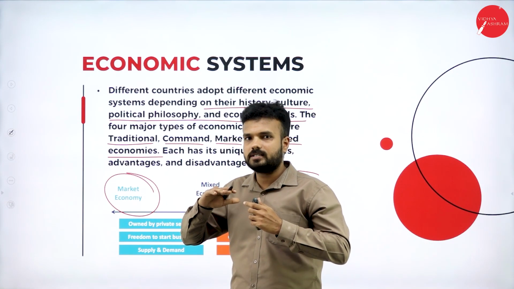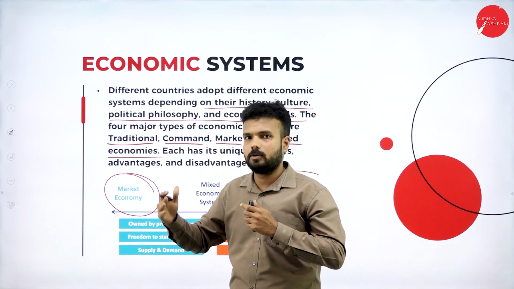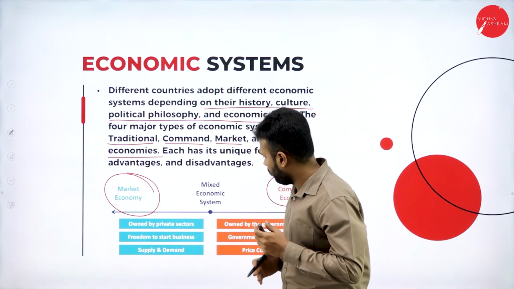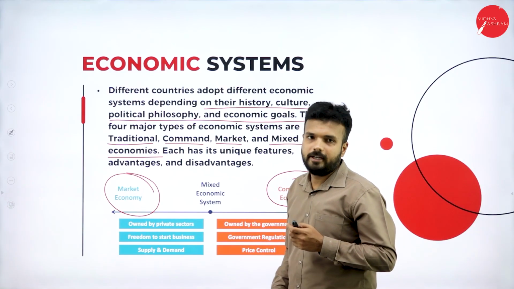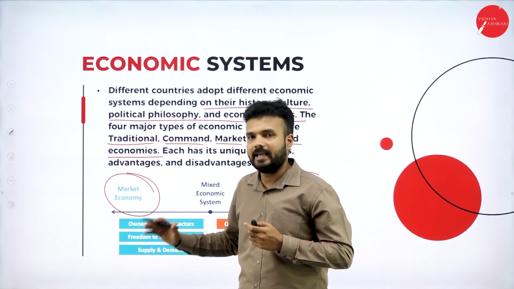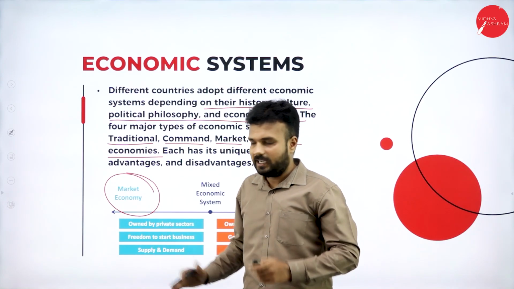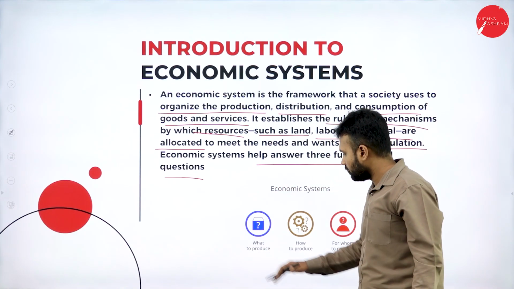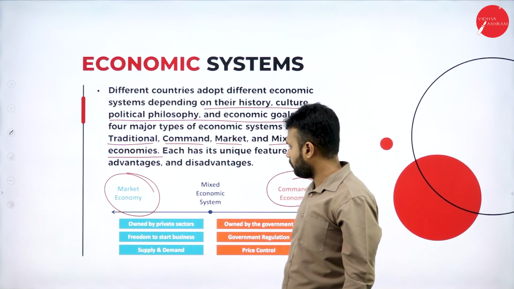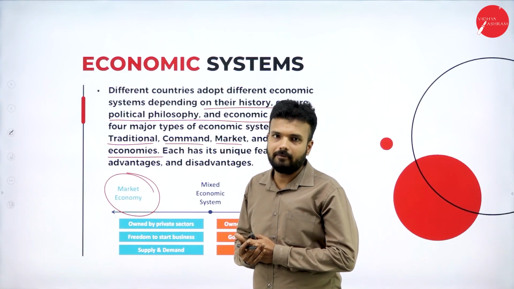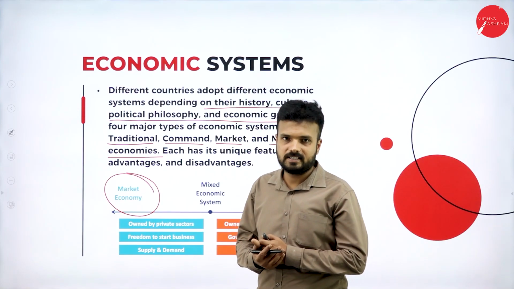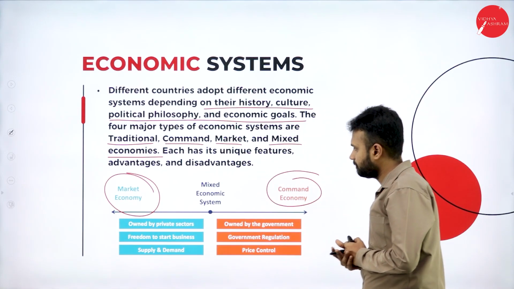They are going to produce the product as per the demand and supply concept, means the price will be fixed based on supply and demand. The answer for what to produce, how to produce, and for whom to produce will be made by the private people based on the demand and supply of the product.